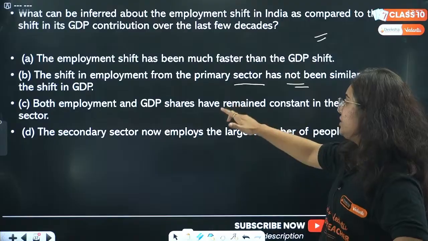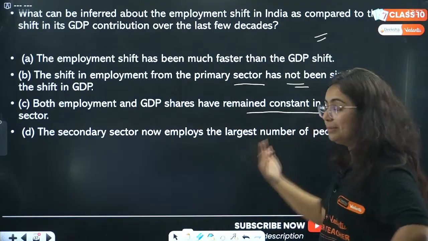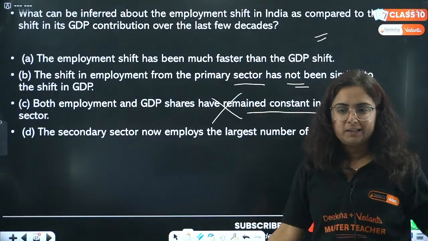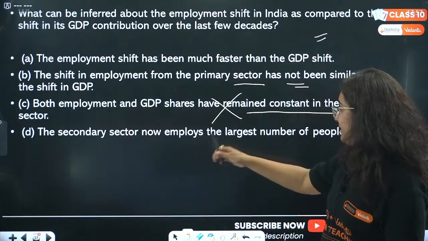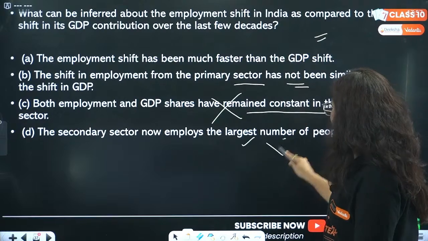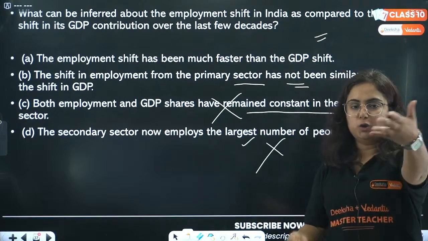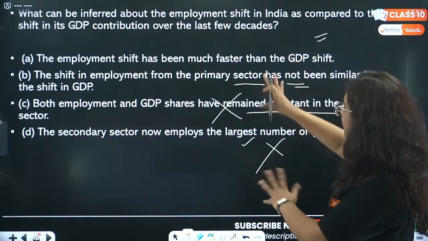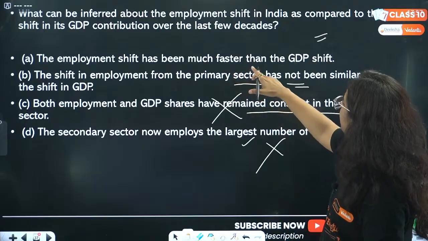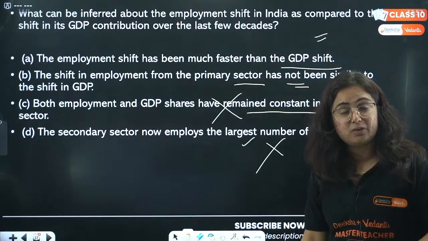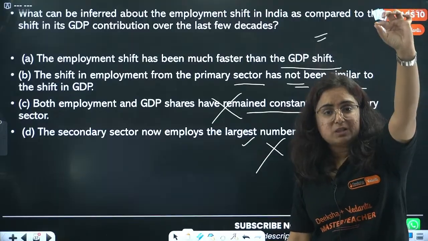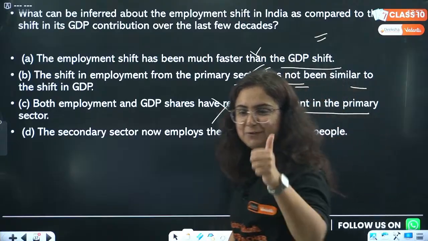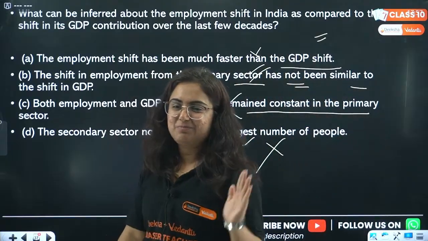Both employment and GDP share have remained constant in the primary sector, but this is not at all correct. So both have not remained the same. The secondary sector now employs the largest number of people. Again, this is not correct, because you are aware the primary sector is the largest employer. Now the confusion lies there. The employment shift has been much faster than the GDP shift. No, the GDP shift is much faster. So this is wrong. B is the correct one. Great students, B confirmed. Yes, B confirmed.